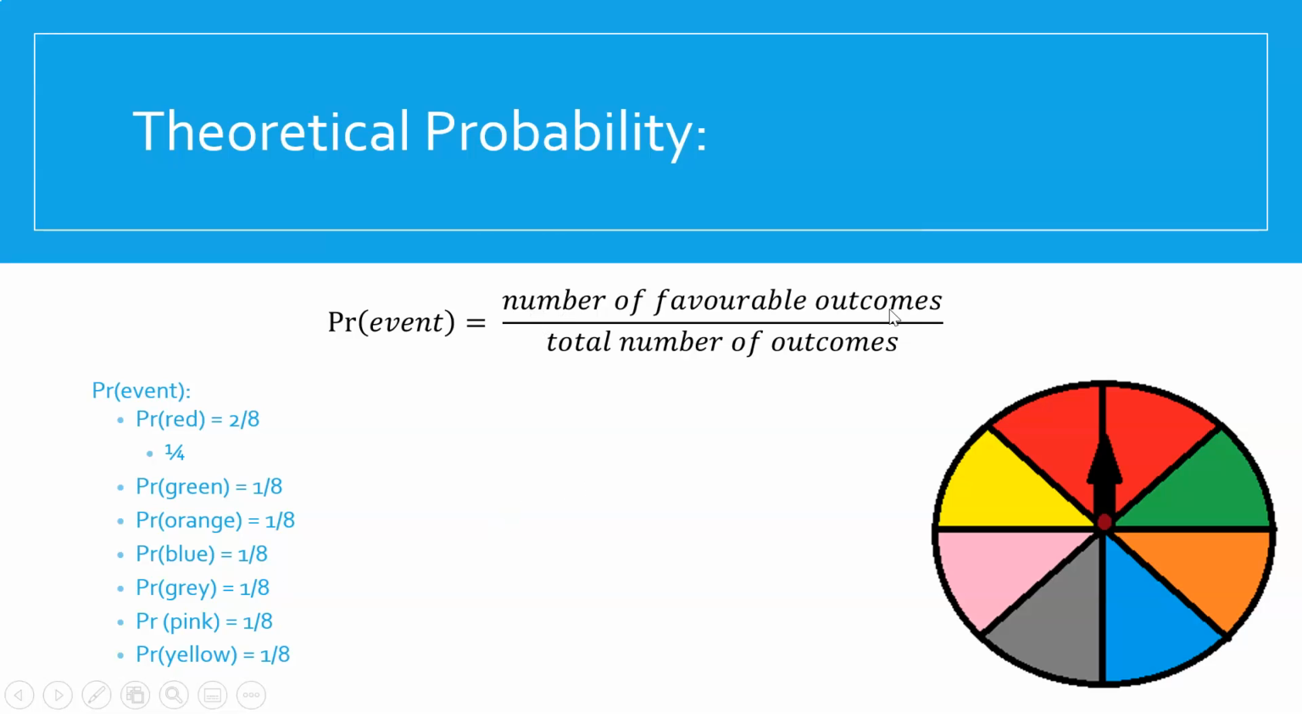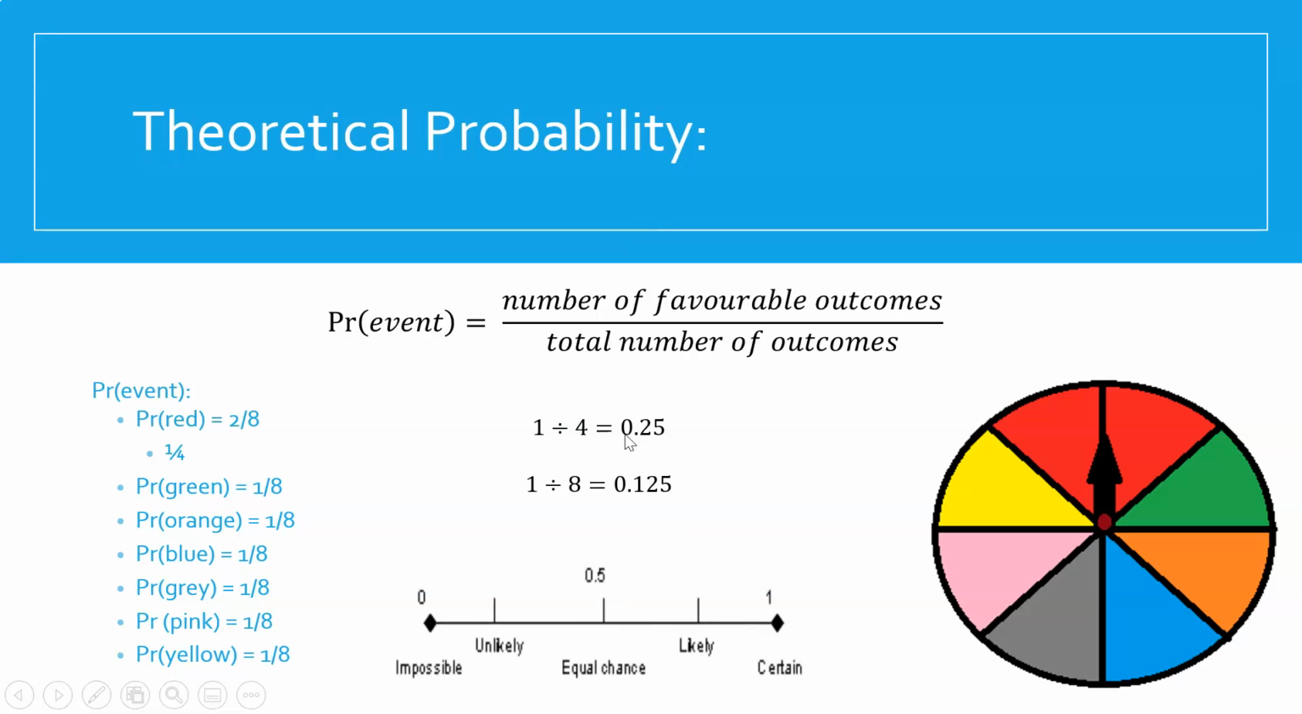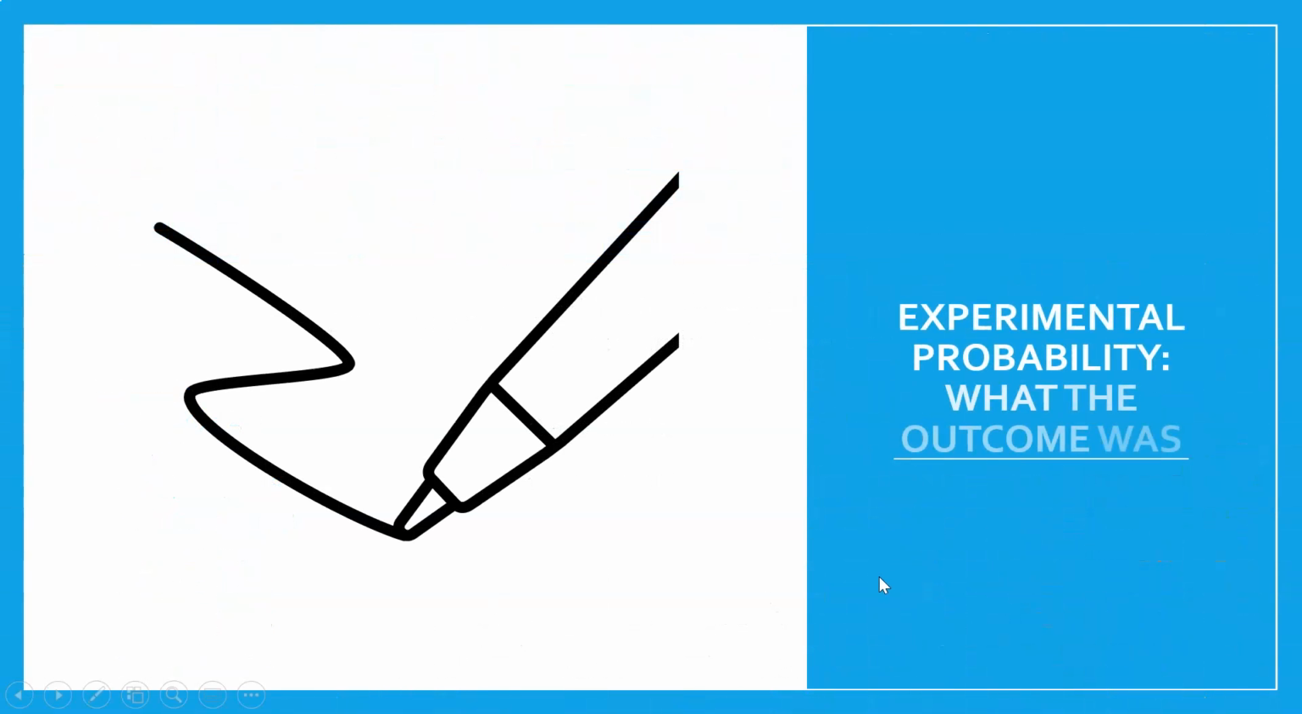Now if we divide the number of favourable outcomes by the total number of outcomes, we get a decimal value. So for example, our red, 1 divided by 4 gives us 0.25. For all our other colours, 1 divided by 8 gives us 0.125. That then relates to our number line here. So 0.25, it's unlikely that we'd get a red. It's even less likely that we'd get one of the other colours. I wonder how that would change if we had a whole half that was blue. Alright, so that's our theoretical probability.